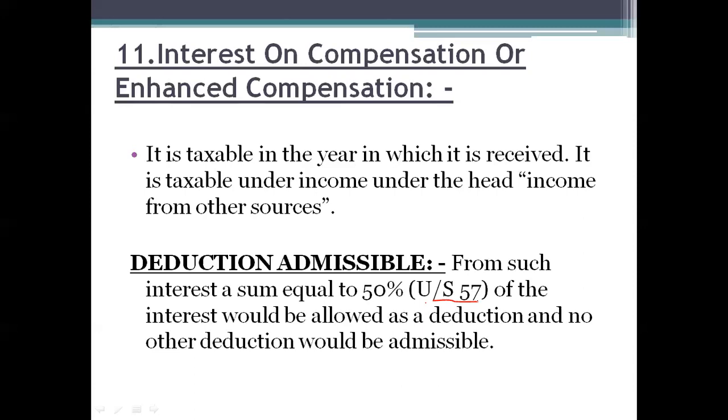They have clearly mentioned that from such interest, a sum equal to 50% of the interest would be allowed as deduction. No other deductions would be admissible. Only the standard deduction of 50% can be claimed from the interest on compensation or enhanced compensation. Other than that, we cannot claim any additional deduction.